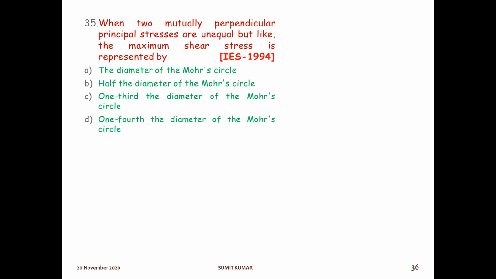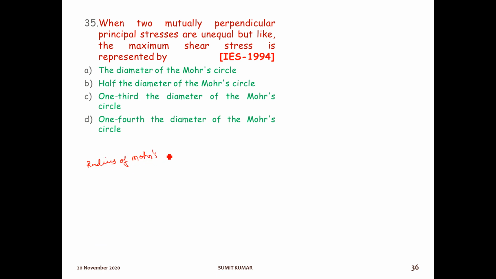The next question is, when two mutually perpendicular principal stresses are unequal but like, the maximum shear stress is represented by what? In this question, it is asking for the answer in terms of the Mohr circle diameter. We know the maximum shear stress is the radius of the Mohr circle.